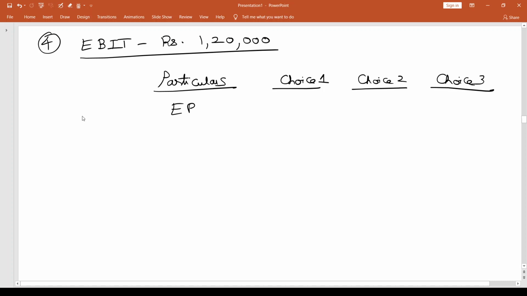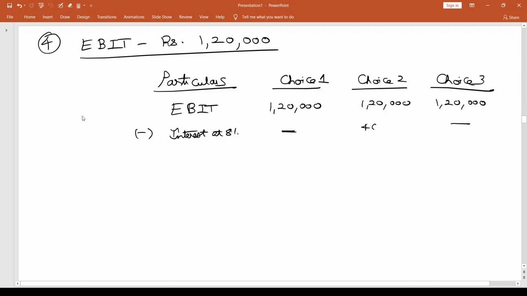Starting point EBIT for all the cases 1,20,000, and I subtract interest at 8%, and that's going to be only in choice 2, and that is going to be 40,000.